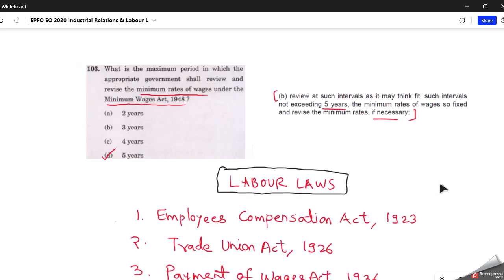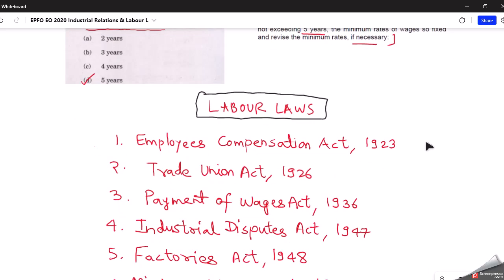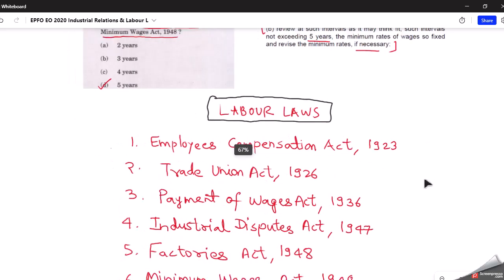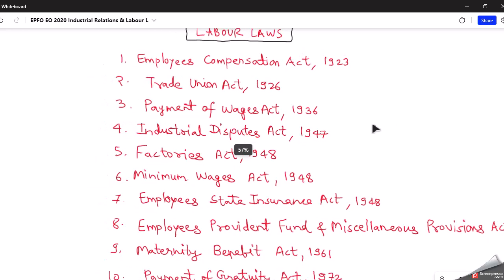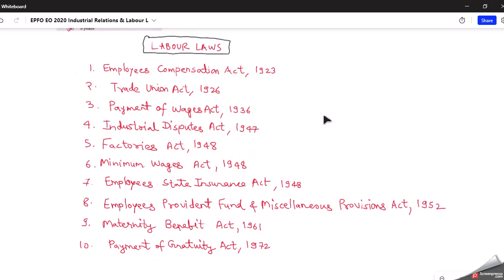Now, if you see, the focus majorly was on the labor laws. So which labor laws do we have to prepare? Although by now you have already prepared the labor laws, don't forget to revise them in the remaining last few days. So these are the 10 labor laws which you have to prepare. The first one is the Employees Compensation Act 1923. I have written them in chronological order so that it will be easy for you to prepare. So first is the Employees Compensation Act 1923, then the Trade Union Act 1926. We got a question from trade union, like the minimum number of members required to create a trade union. Then the Payment of Wages Act, most important.